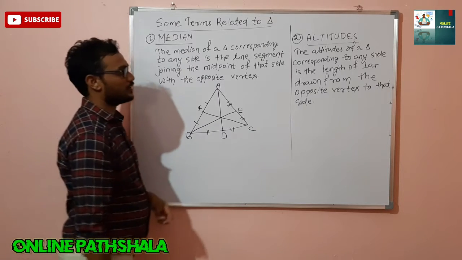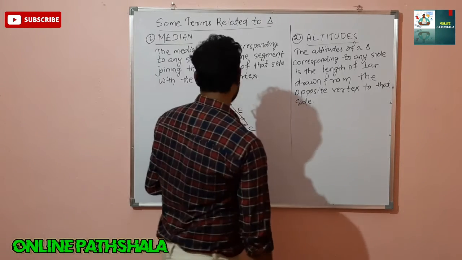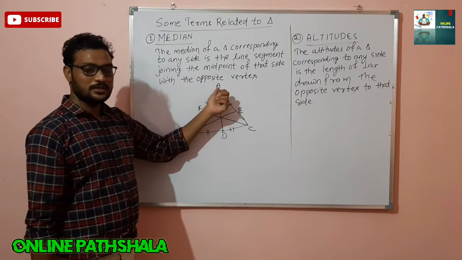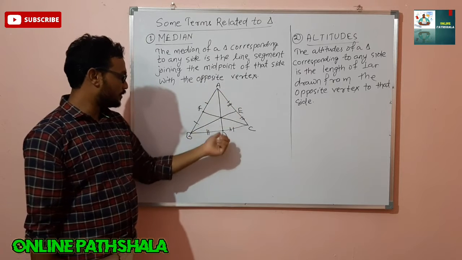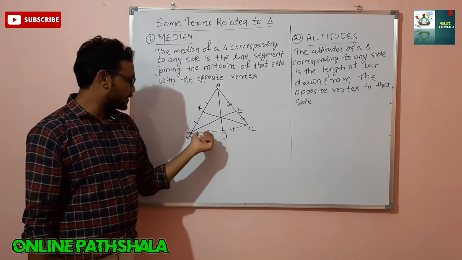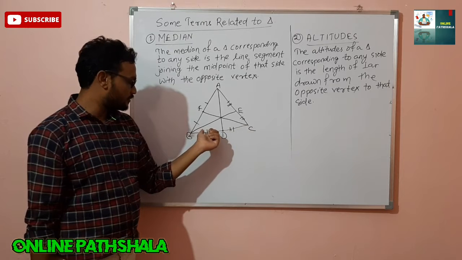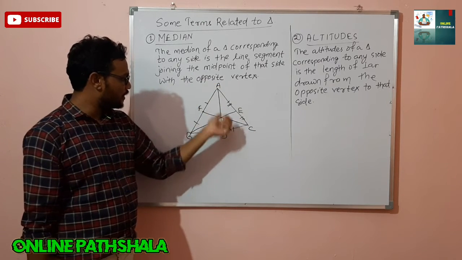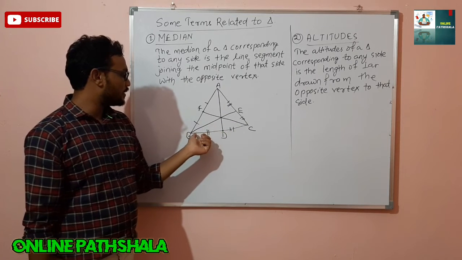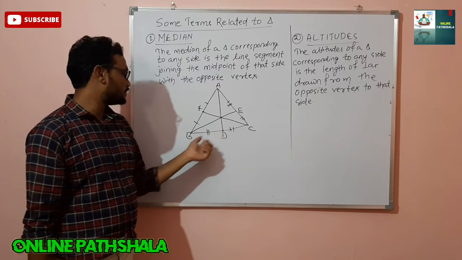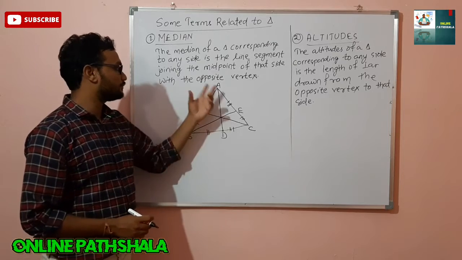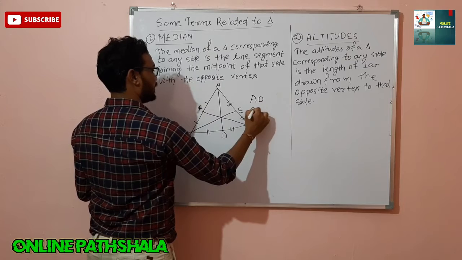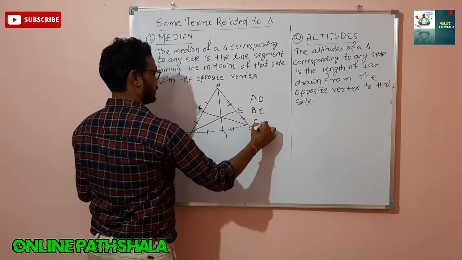Median. Okay, so I hope all of you have understood. Whenever a line segment is drawn from the opposite vertex to the side, this is the vertex which is opposite to this side, this is A, from here to here a line segment is drawn, and it divides this side into equal halves, so this is called a what? Median. AD is here, three medians are there. One is AD, BE, and CF.